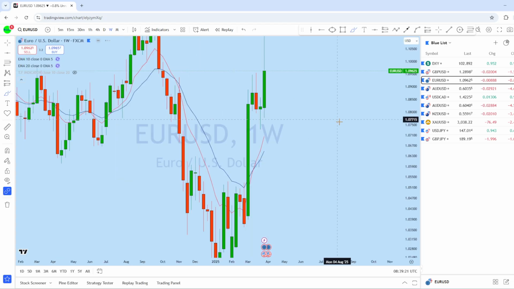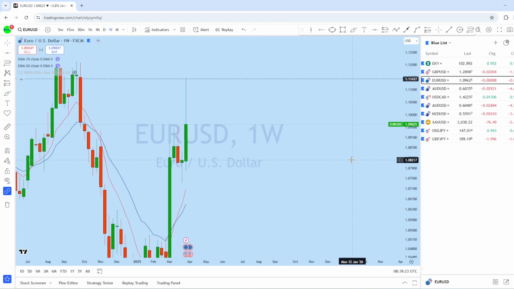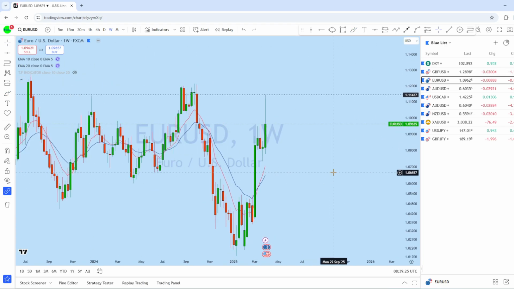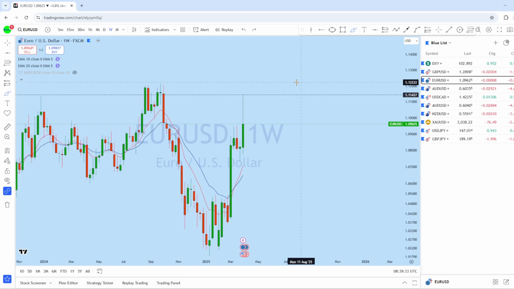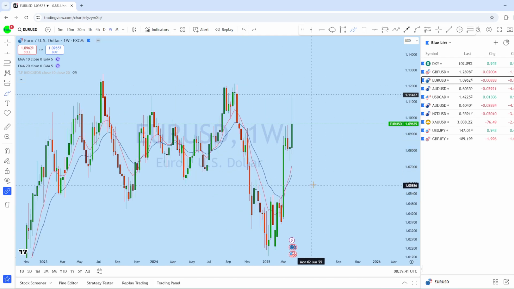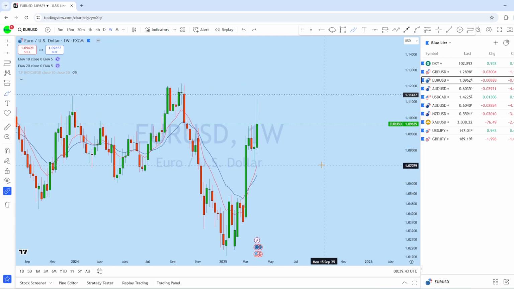Now if we look at the weekly perspective here on Euro USD, this is the weekly level where there is a resistance here, and also resistance here. From the weekly perspective, on euro dollar after an initial pullback we expect possibly a break below again to the downside to create a new lower low in this market.